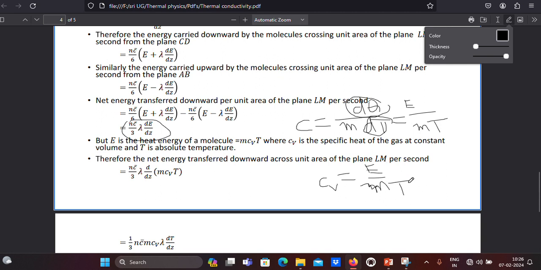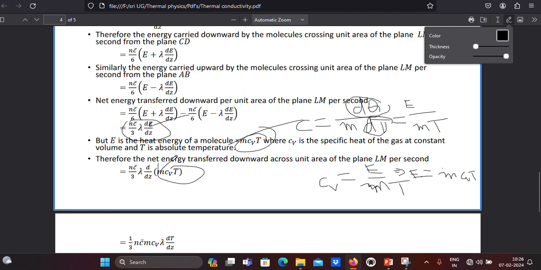So now bring this to this side, then energy can be written as E is equal to mcvT. So that is why mcvT is taken, and replace this E value with this one, then here we get this one.